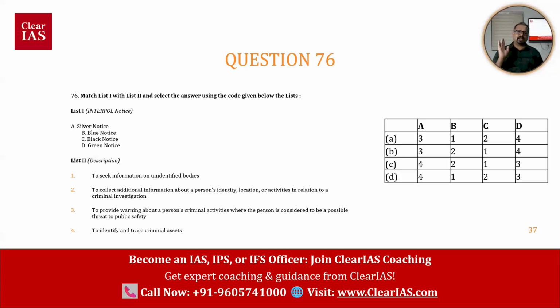If you are getting 70 correct, 70 into 2, that is 140 marks. 30 into minus 0.66 means about minus 20 marks will be negative. That is okay. 140 minus 20, 120 marks. That means you will be 30-40 marks above the cutoff. Very safe thing. So you can go wrong in 30 questions. You may not know 30 questions. That is well and fine. That is the case with almost everybody writing the exam.